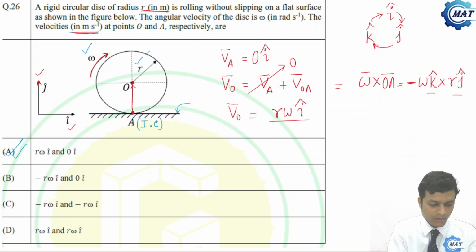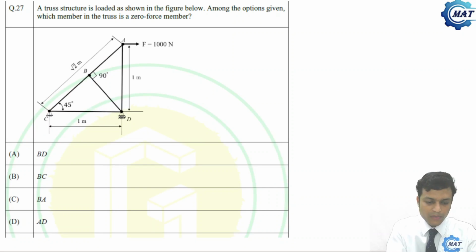Now let us move to the next problem. This is a truss problem. A truss structure is loaded as shown in the figure. Among the options given, which member in the truss is a zero force member? That we have to find. This is A, this is B, this is C, this is D. So how many truss members are there? That is AD, AB, BD. Let me write them down.